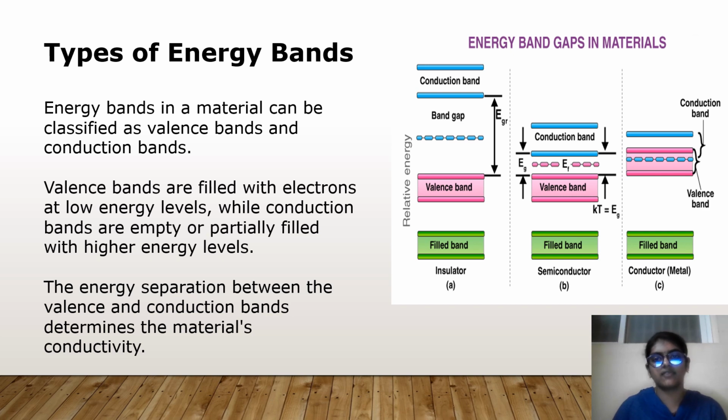In insulators, the gap between the valence band and conduction band is very high. When coming to semiconductors, the band gap between the valence band and conduction band is less, and in conductors, it is very less when compared to the semiconductors and insulators.